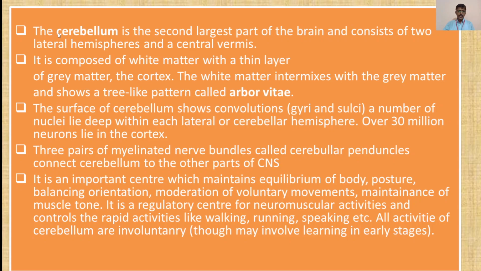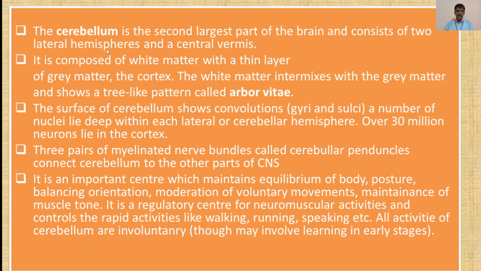What is the cerebellum? The cerebellum is the second largest part of the brain and consists of two lateral hemispheres and a central vermis. If you observe the diagram which I showed you in the previous lecture, you will find that the cerebellum, the second largest part of the brain, is present towards the posterior part of the brain.